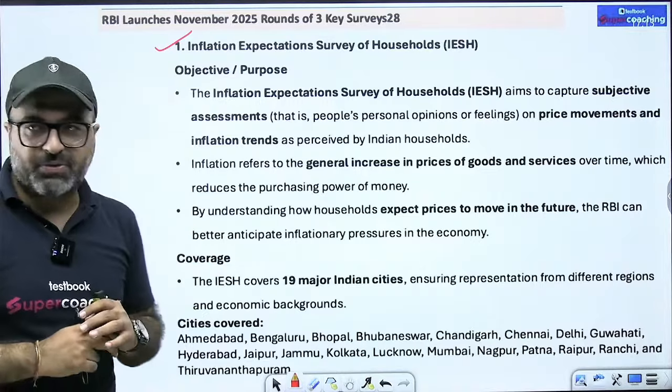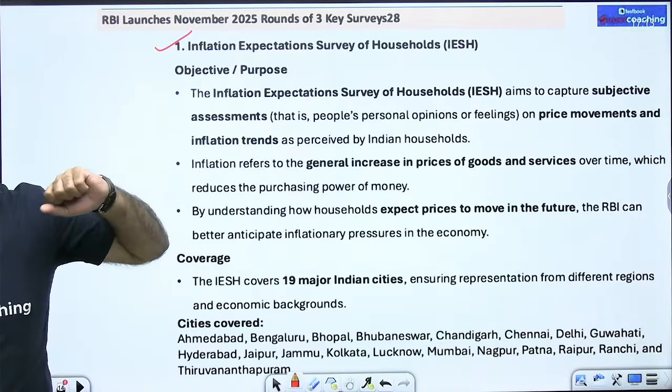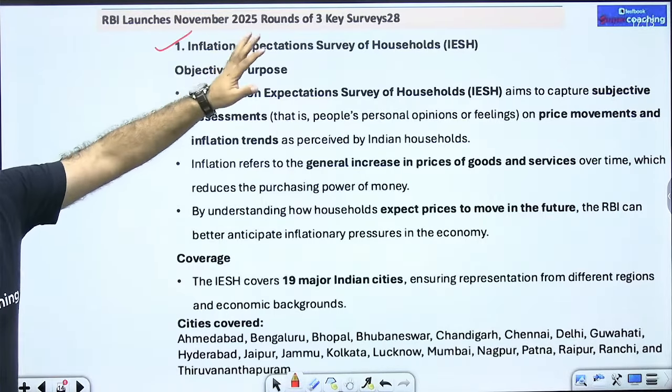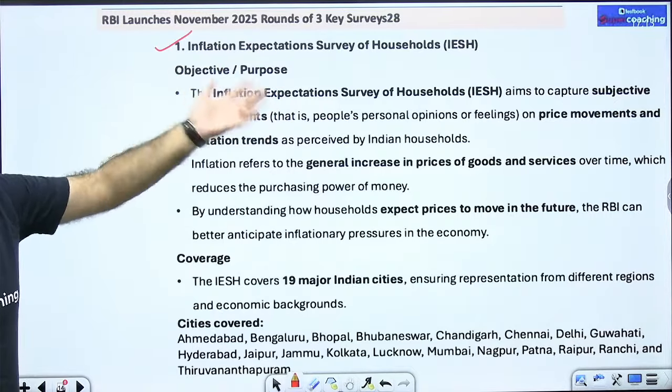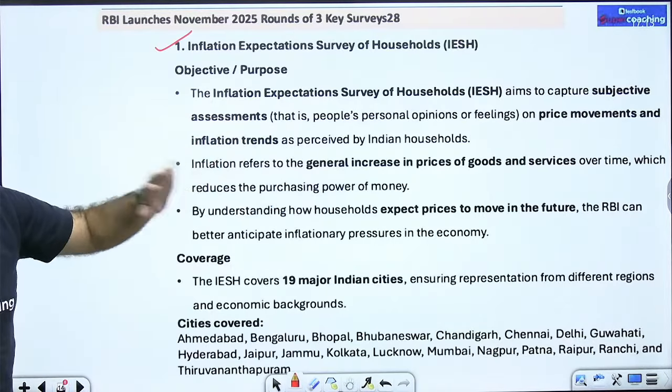The next point talks about the first survey. I'll give you the intakes on the first survey because you can have a multi-statement question based on this survey in your RBI Grade B Phase 2 examination. The survey is the inflation expectation survey of households. What is this? Why was it brought in? What is the objective? Also remember the frequency of this particular survey.